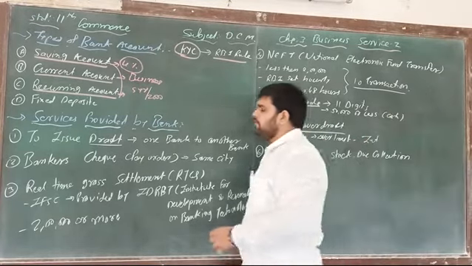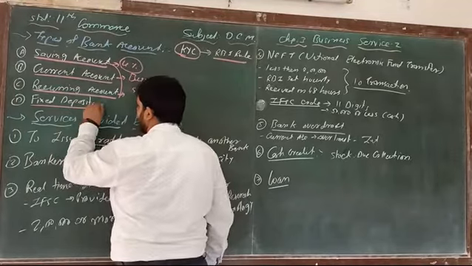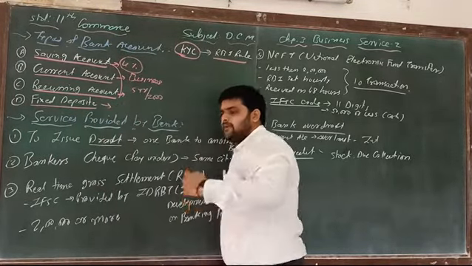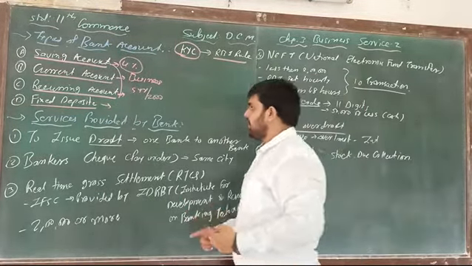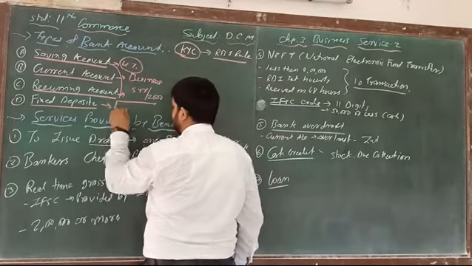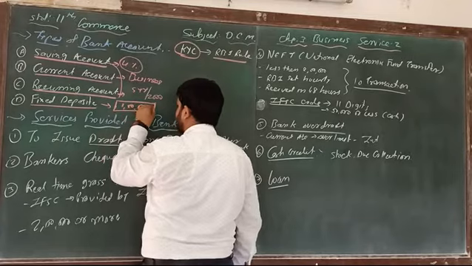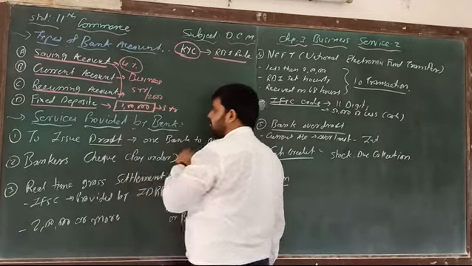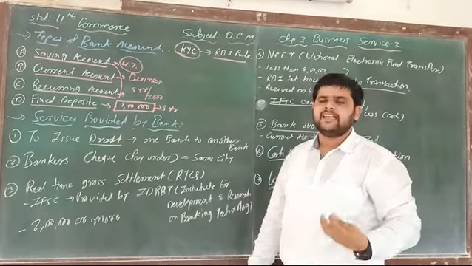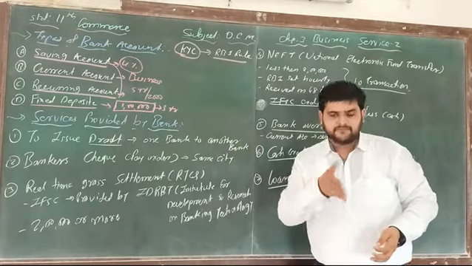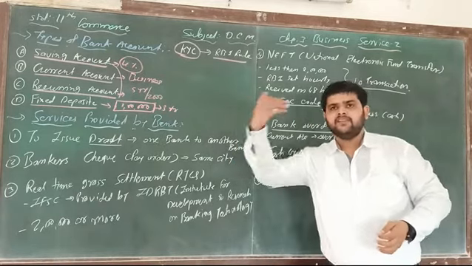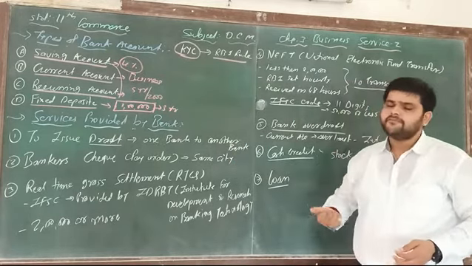And next, number 4, that is fixed deposit. Again, this is for a fixed period of time, but one particular amount of money that you have to pay. For example, 1 lakh that you have to pay for 5 years. For example, a 5-year fixed deposit. You have to pay money today. After 5 years, you get the money with the help of interest.